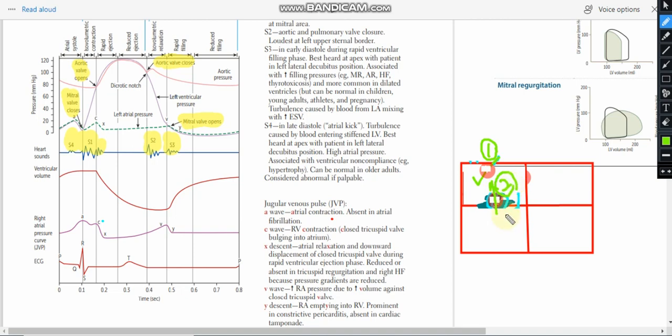Now we know that bulging of the tricuspid valve will occur only when the ventricle is contracting, right? So we can see the A wave occurs when there is atrial systole, and it is increasing, right?